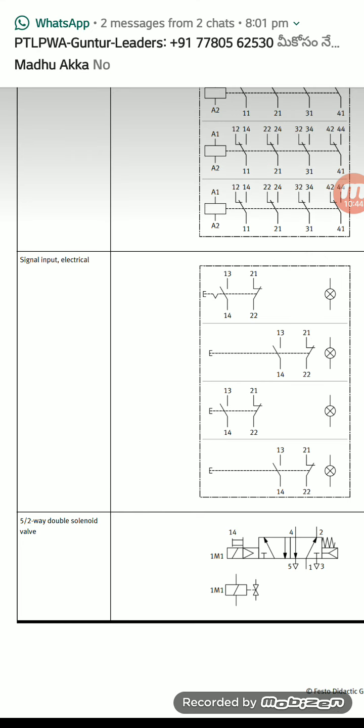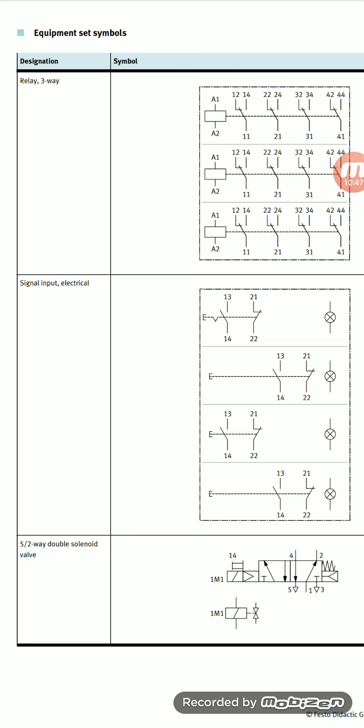See that A1, A2, 11, 21, 31, 41, those are the variable values. These 11, 21, 31, 41 are the common pins. At the same time, A1 and A2 are the relay coil. Totally this is a five pin relay. With this 5 pin relay, first A1 is VCC, A2 is ground. Next 11 is the common pin, 12 is the normally connected, 14 is the normally open. So that is the interfacing through a relay.